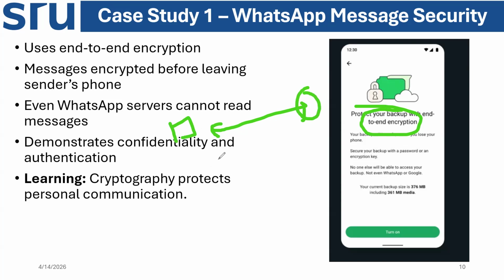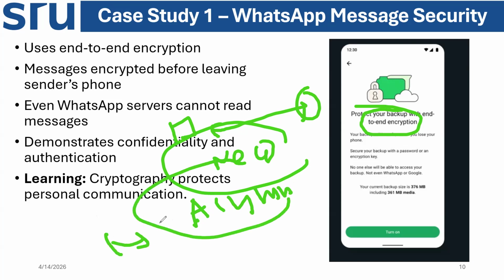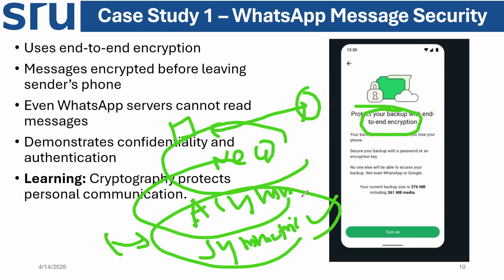When communication starts with a new person, it starts with asymmetric, because it needs to be safe between two persons. But as soon as it becomes a chat or a saved contact, it becomes symmetric, because we need a fast algorithm with only one key involved, so fast transfer, since the key is already transferred.